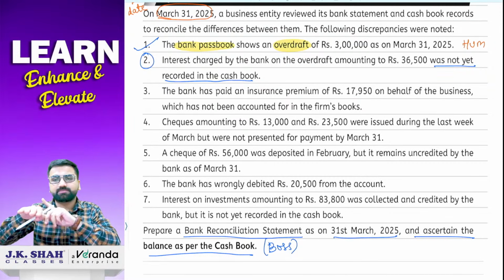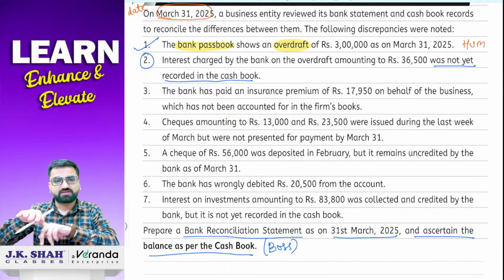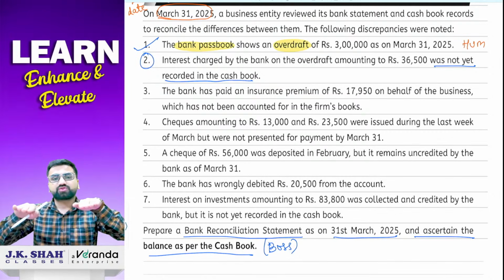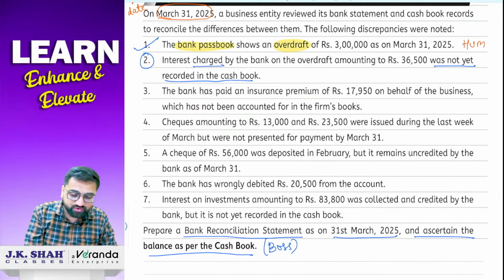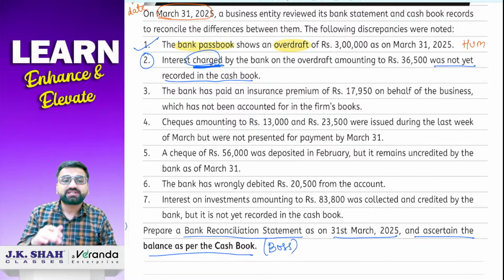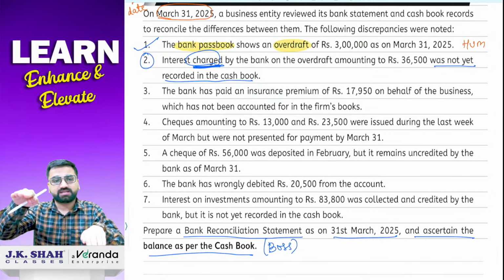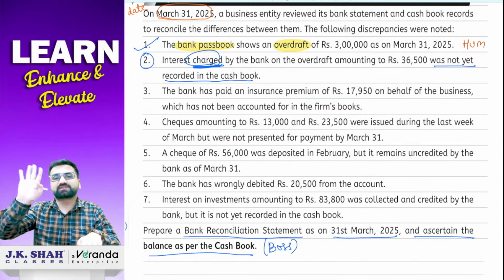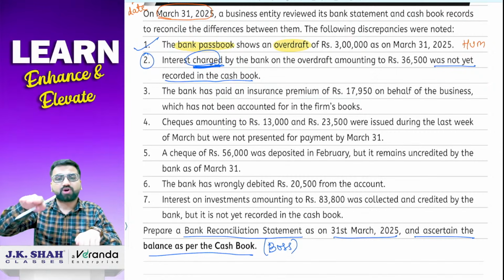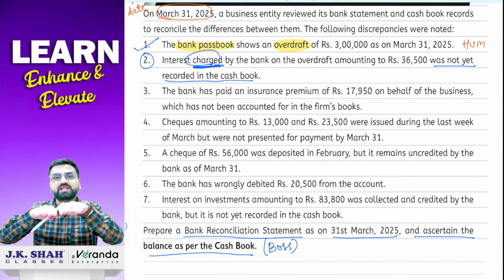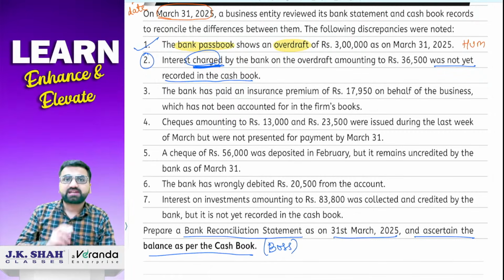It means cash book will be on its same place. And if I talk about passbook, so interest charged by the bank. See, they have used the word charged. Charged means what? Debited. Banks में ऐसे interest debit हो गया है 36,500. So bank will be at a lower place. Okay. So bank यहाँ पर है, passbook यहाँ पर है, cash book यहाँ पर है, boss ये है. So the rule for the chapter is boss जो करता है वो हम करेंगे. So what we will do? We will do add. But understand one thing.